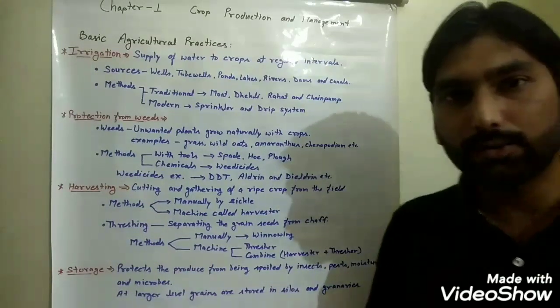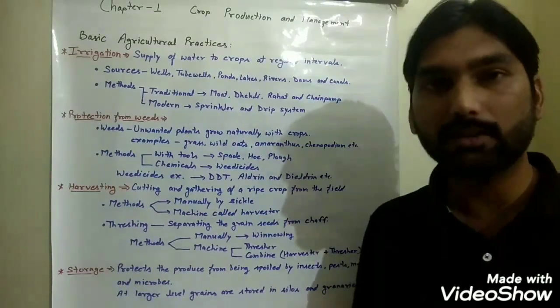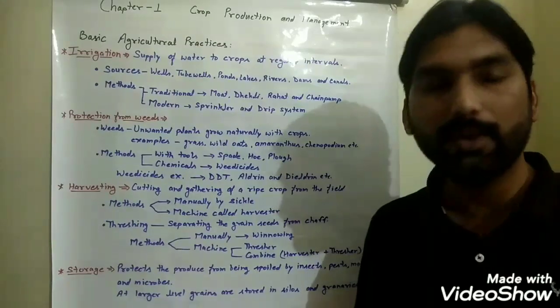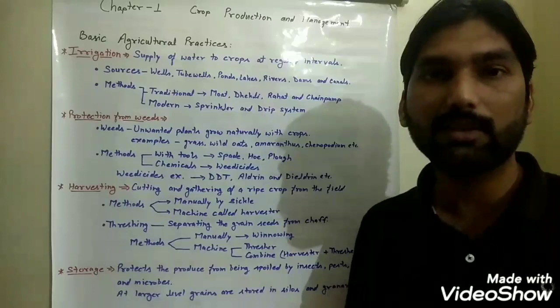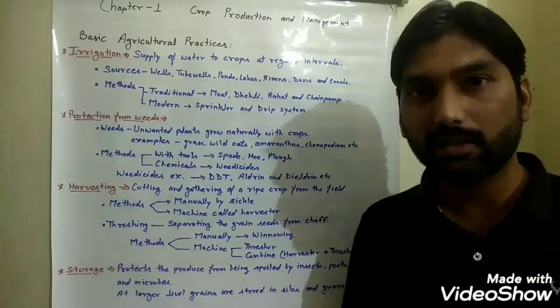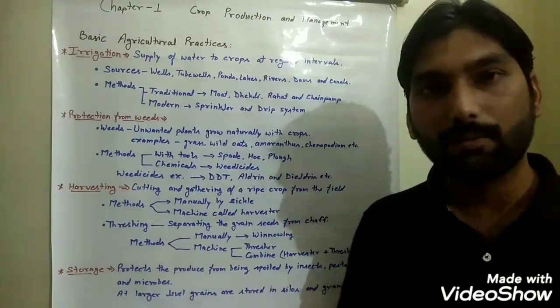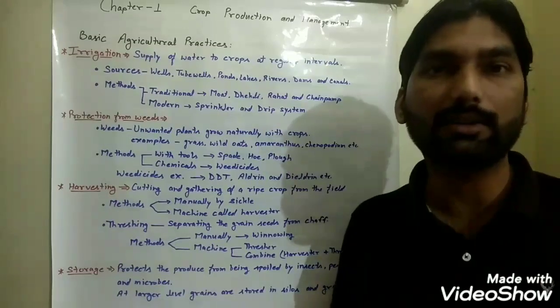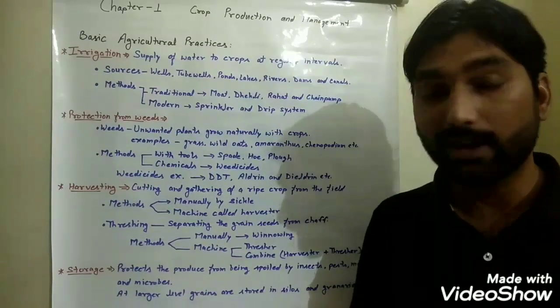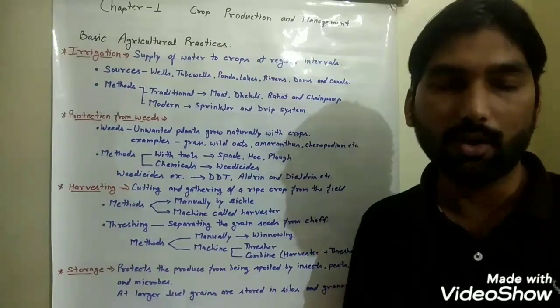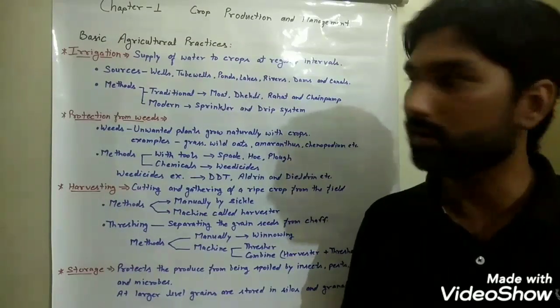After the seeds are sown and the fertilizers are provided in the field, we provide water to the seeds so as to break their seed coat, because water makes the hard seed coat soft and the seedling germinates, and it absorbs nutrients also with the help of water.